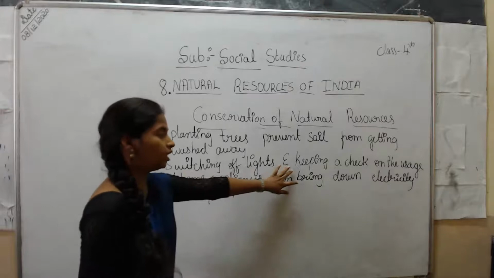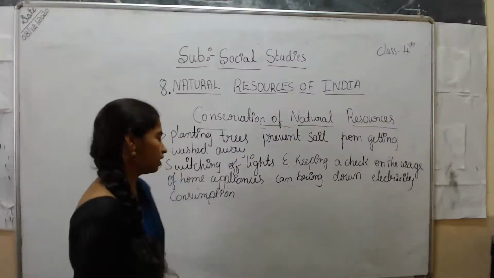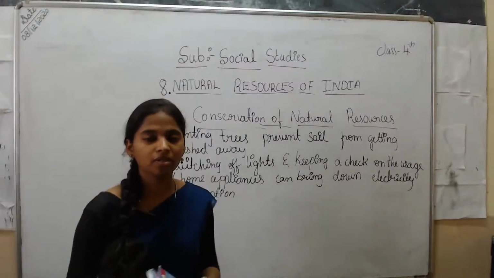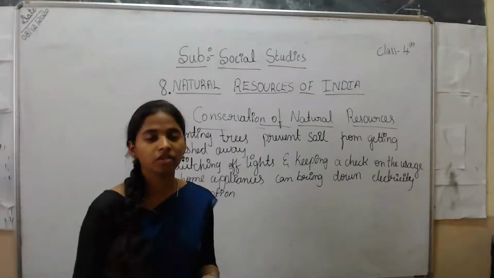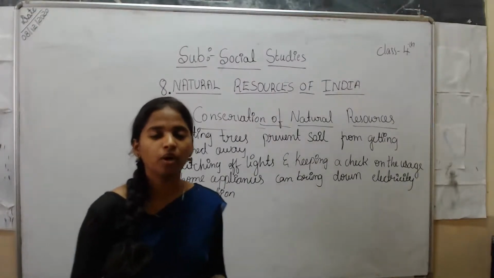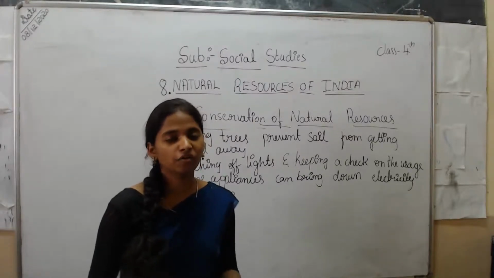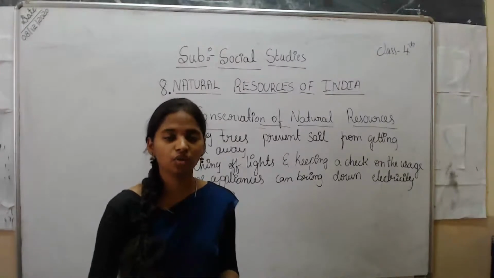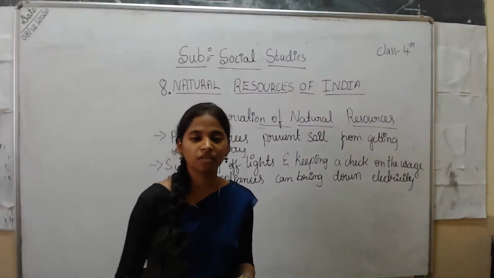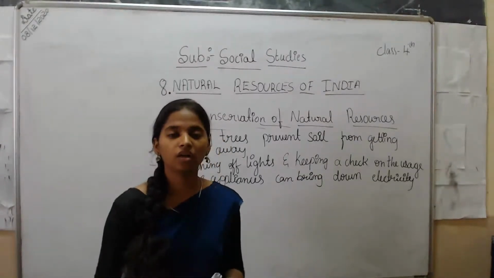Switching off the lights and keeping a check on the usage of home appliances can bring down electricity consumption. In one room we are sitting, and in another room we keep the lights on, the fans on, and the TV may be running. We may not be watching the TV, still it keeps on running, and we may not be sitting under the fan, it keeps on running. We should not do like that. We should switch off the home appliances, the TVs and other electronic items when they are not in use.